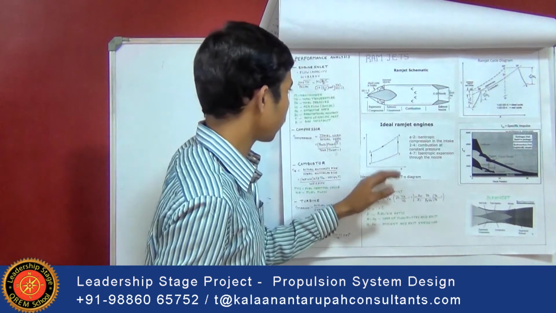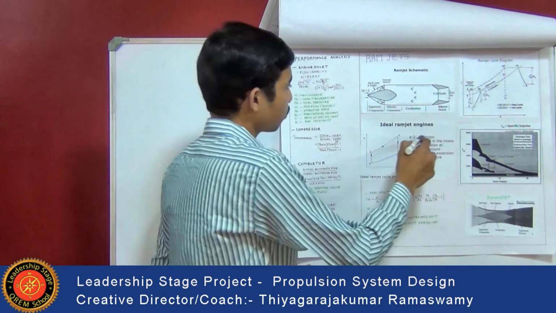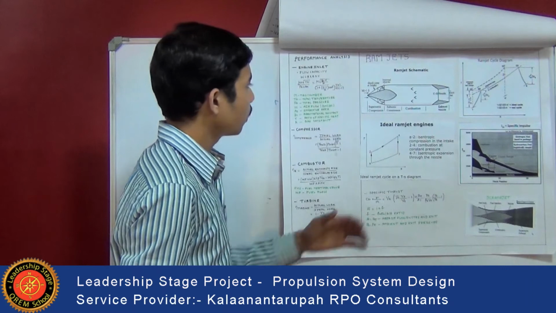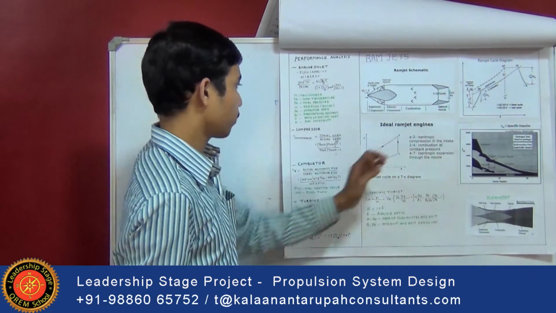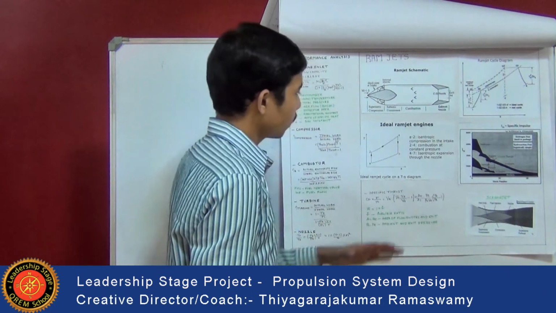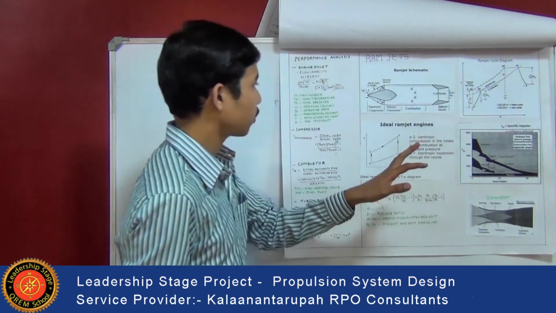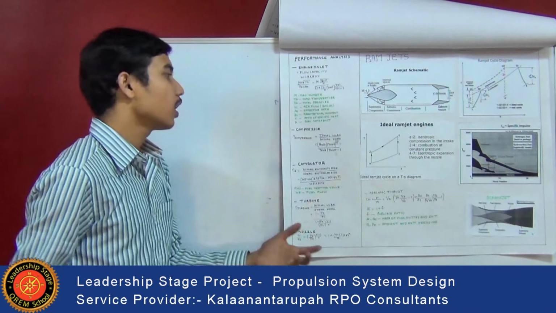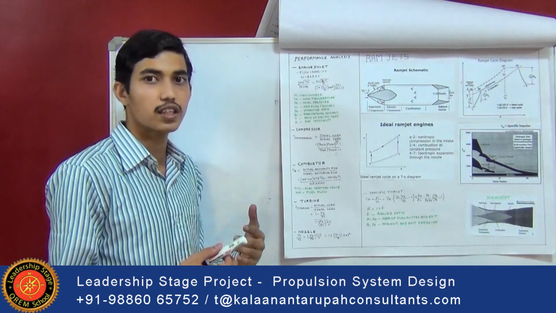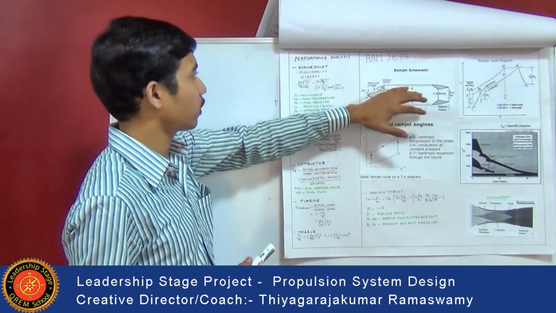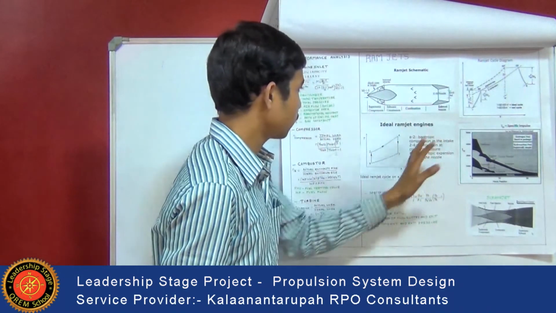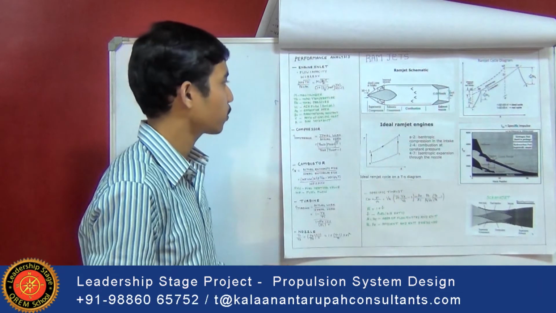So this is a TS diagram for an ideal ramjet engine. Here 1 to 2 is isentropic compression at the intake, and 2 to 4 is combustion at constant pressure, which means that the temperature increases. 4 to 7 is isentropic expansion through the nozzle, that is where power is produced. In the case of a ramjet, a turbine is not present, but power is produced by the forward momentum of the fluid. So in the 4 to 7 region, this expansion takes place, and here power is produced.